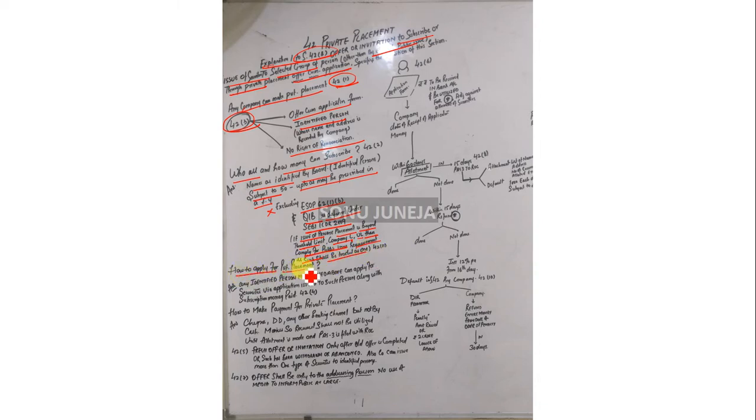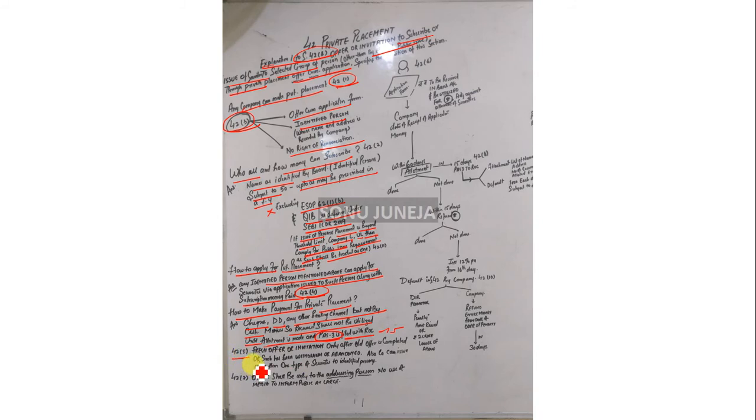How to apply for private placement? Any identified person mentioned above will receive an application form along with the subscription money required to be paid. How can one make the payment? It is by way of cheque, demand draft or any other banking channel, but not by cash. Money so received shall not be utilized unless allotment is made, and form PAS-3 is filed with the ROC within 30 days from the date of allotment.